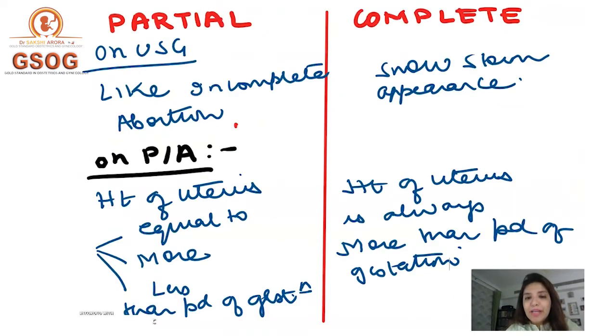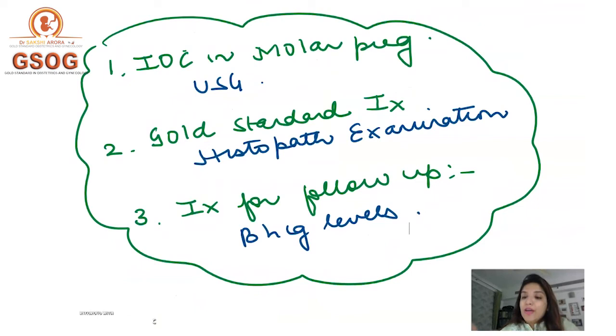Whereas in case of complete mole, always and always proliferation is more, and that is why the height of the uterus is always more than the period of gestation in a complete mole, right? So if they ask you questions on investigation, that was the differences between partial mole and complete mole.